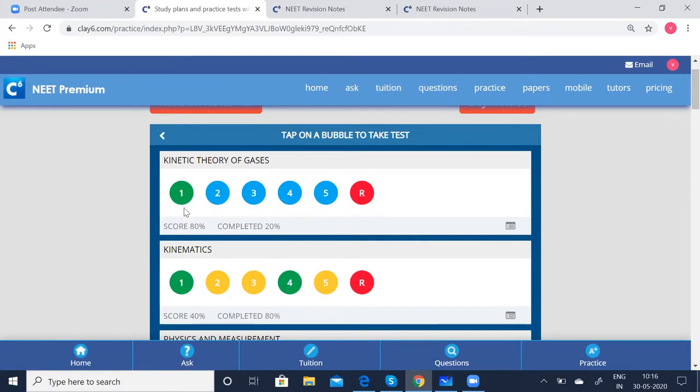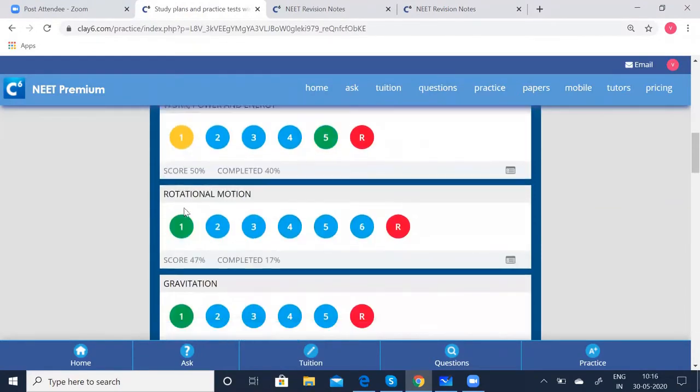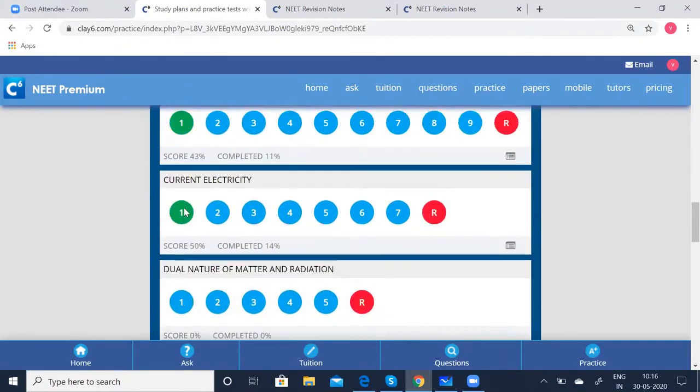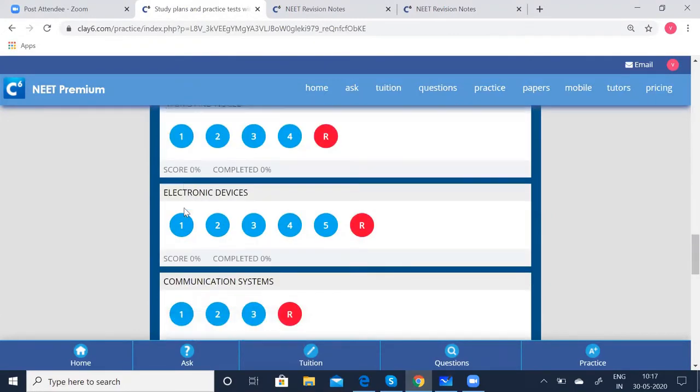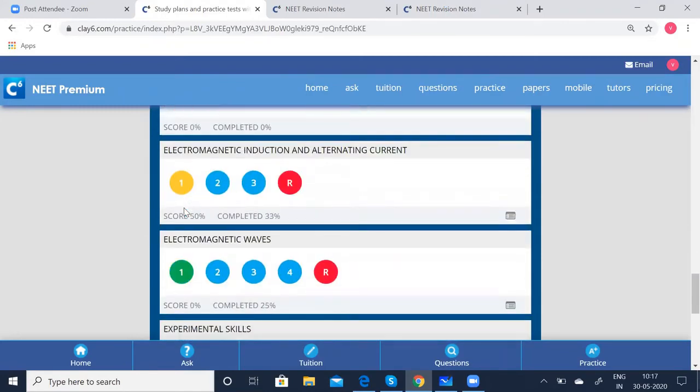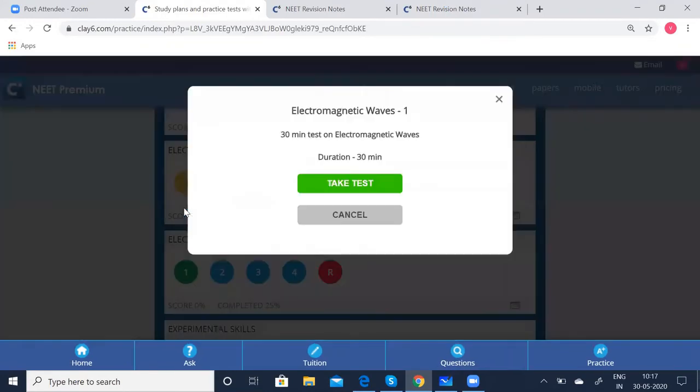Even though you have taken the test once, if you're not happy with the result, you can go through that particular test again and again until you are thorough with the concept. If you're not thorough with the concept, go through the NEET notes once again, and then finally, when you are thorough with the concepts, you can take the test. Now I'm going to take the first test.